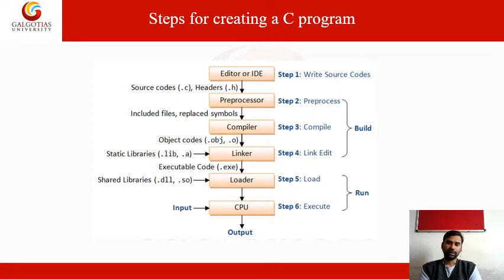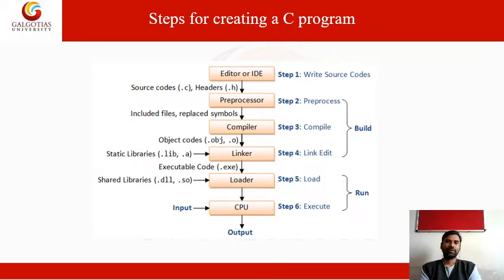Look at this. What are the steps for creating the C program? Step one, we need an editor or IDE, an integrated development environment, then the preprocessor, compiler, linker, loader, and CPU.